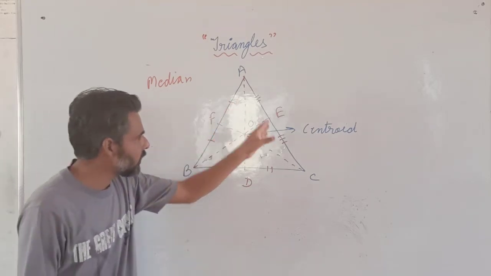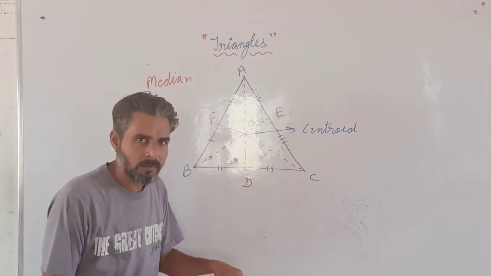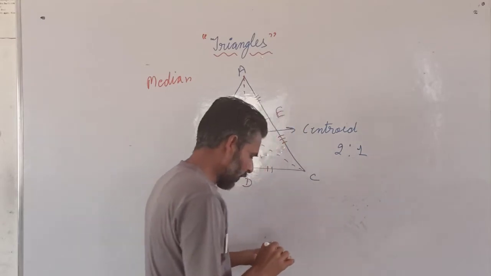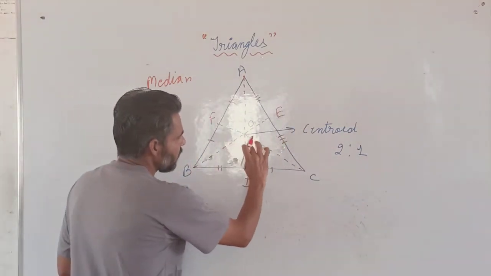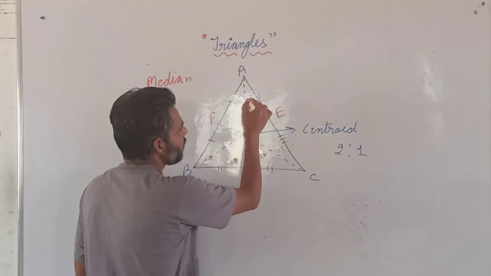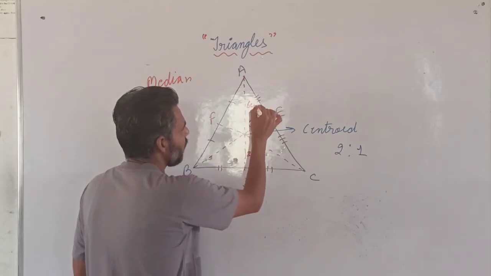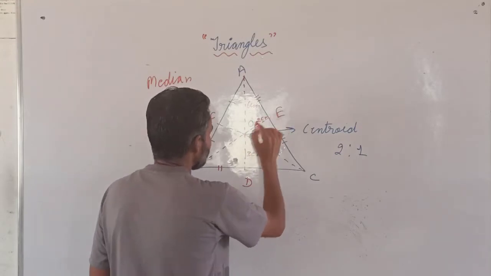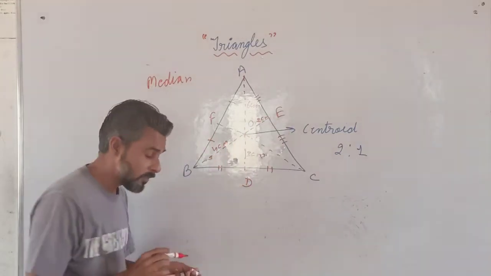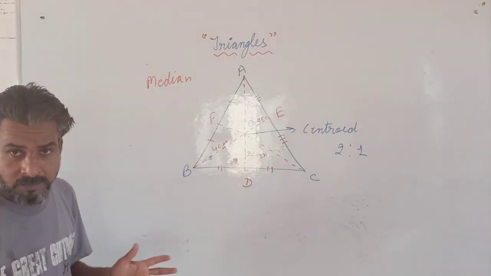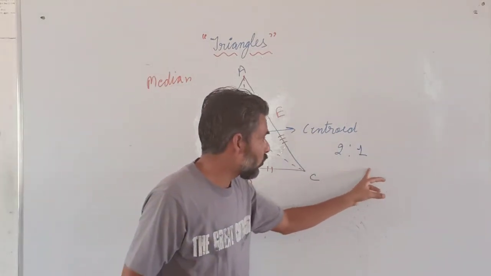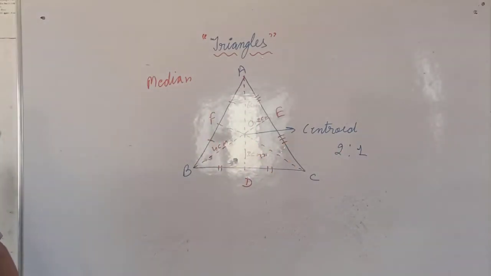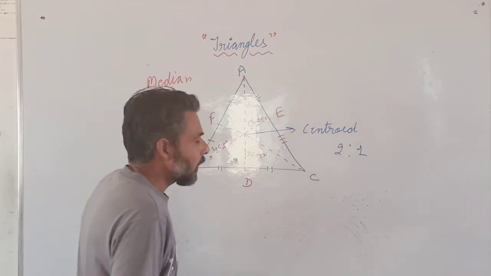अब यहाँ पे medians क्या करते हैं? एक दूसरे को 2:1 में डिवाइड कर देते हैं. 2:1. Suppose the length of this is 3 centimeters, so this will be 6 centimeters. Suppose the length of this side is 2 centimeters, then it will be 4 centimeters. This is just an example. They will divide each other in the ratio 2:1. So this is known as the centroid. Centroid is the point where all the medians of the triangle intersect each other.